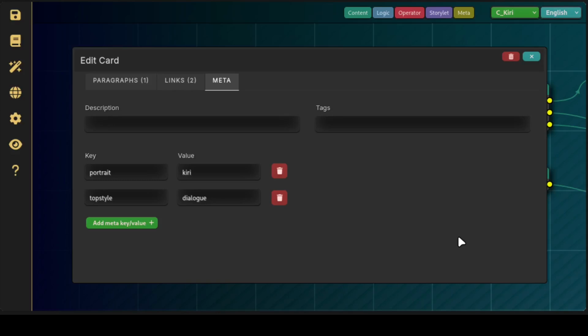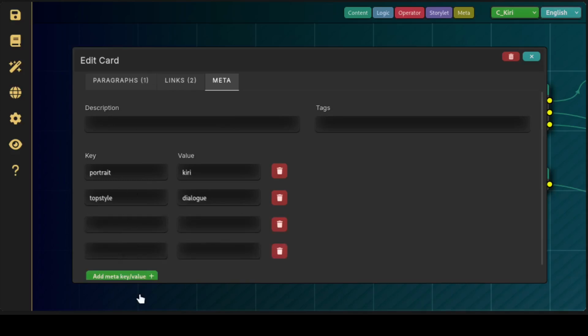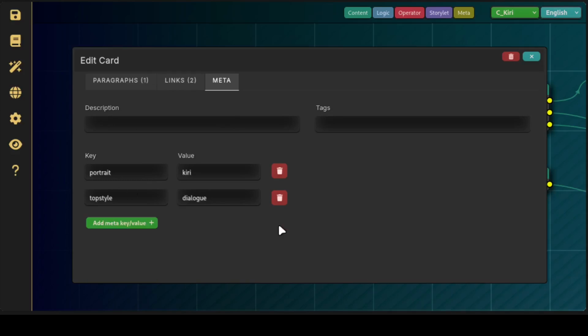Meta is specific to your game engine, in this case the mod. So in the mod I have code that checks all of these key value pairs and does something with them. So if it sees portrait, it will go load a portrait called portrait-kiri.png.